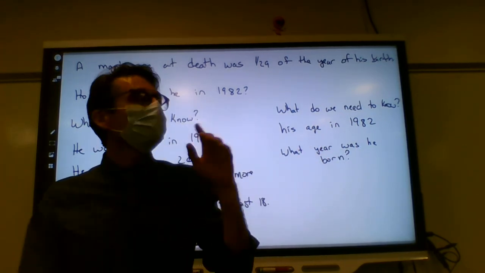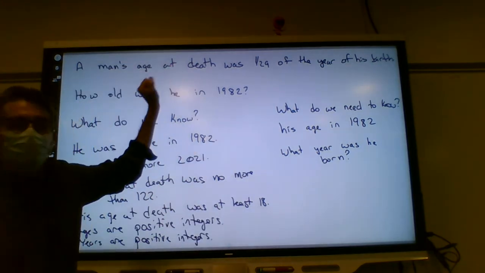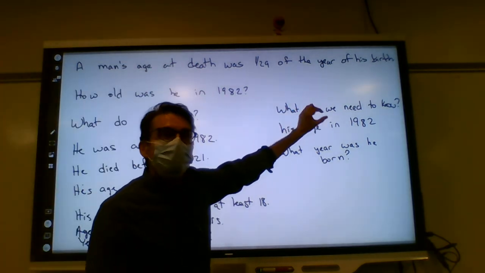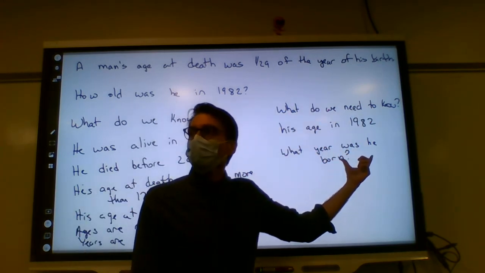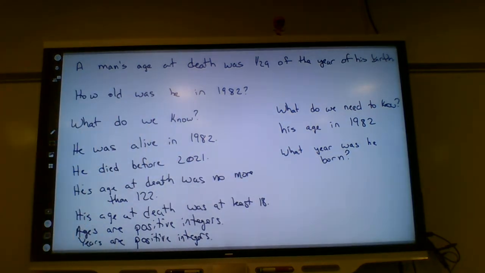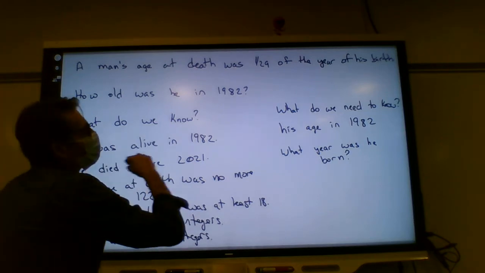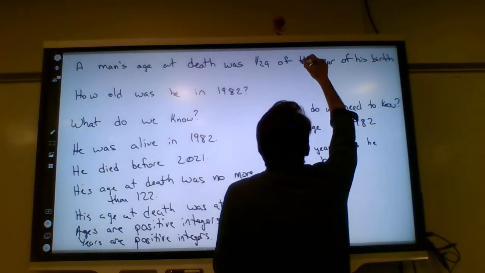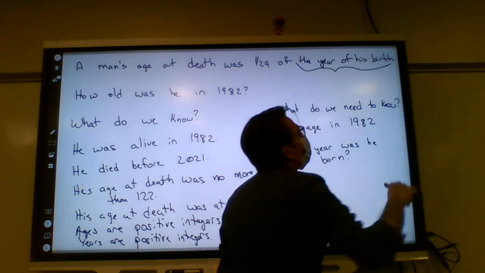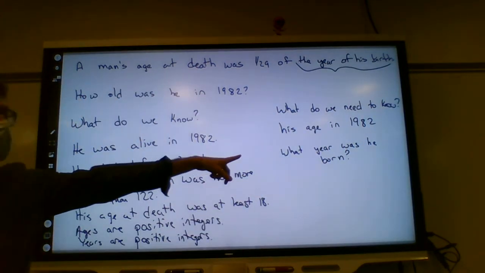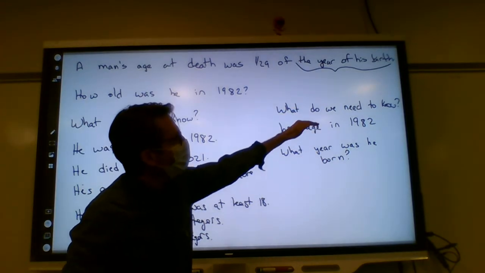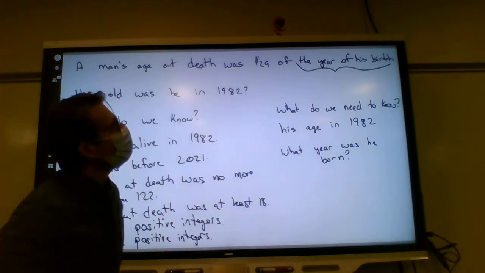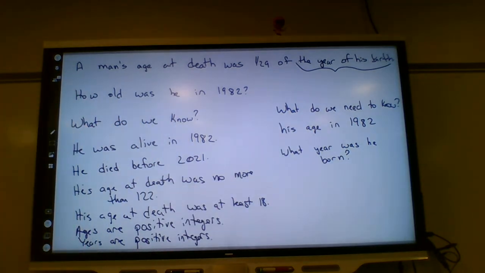We know this information. We need to know this, and we've thought a little bit about how to use that in terms of devising a plan if we can figure this part out. Okay, so let's come back to the understanding portion a little bit, and let's look at that 129th thing now. The year that he was born matters. It turns out we need to find that, right? That's what we need right here in order to be able to, we will fill in the details of what's going to happen here in just a minute, how you use that, but we need that. So let's look at the 129th thing.